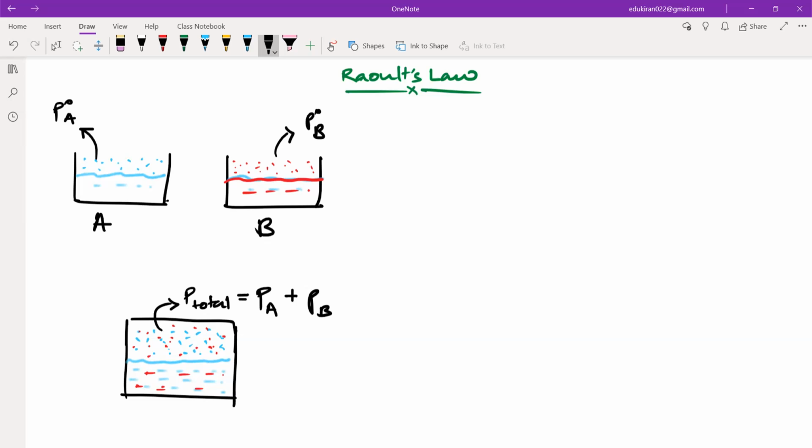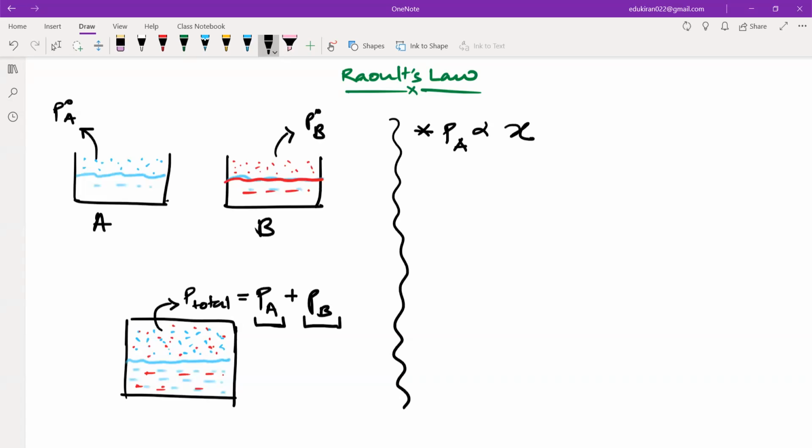When we are mixing things, there will be some pressure due to A, and some pressure due to B. Raoult's law explains what this pressure will be. Now this statement is not very significant, या फिर उसको समझना बहुत ही मुश्किल नहीं है. If I say the partial pressure due to A is directly proportional to the amount of A present in the solution, that means the mole fraction of A present in the solution. So all of you understood this point, right? Yes or no? It is completely logical that if I have more A, then the partial pressure of A will also be higher. Yes or no? Alina, Hanifa, Zaid, Hamza, yes.